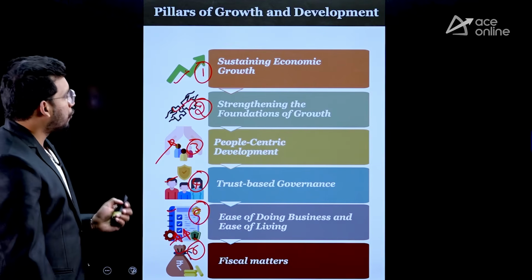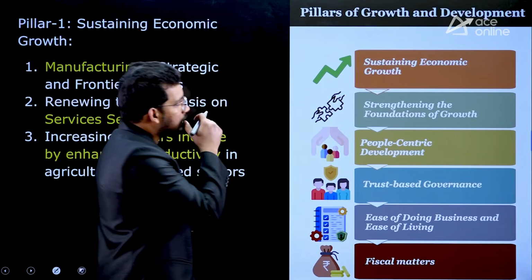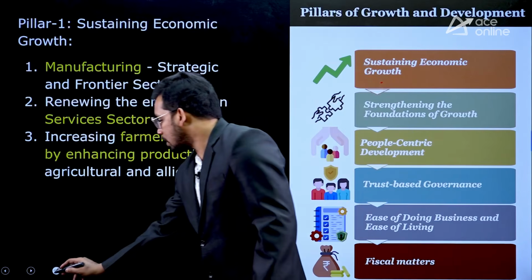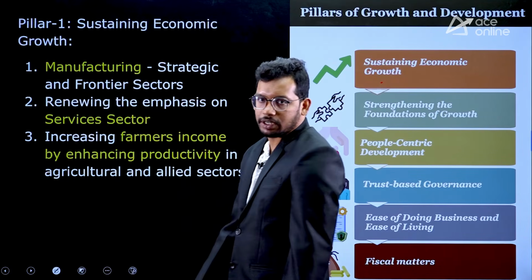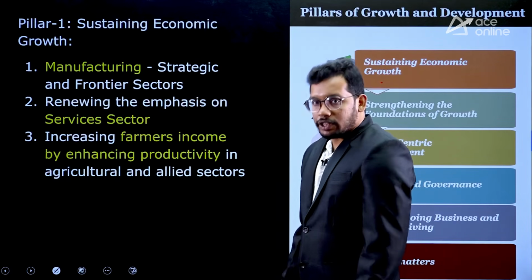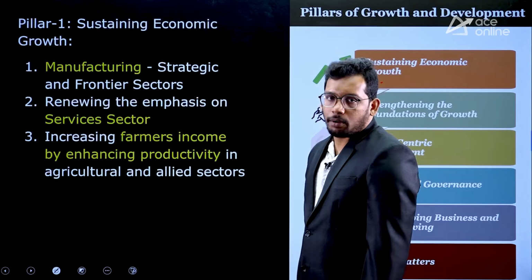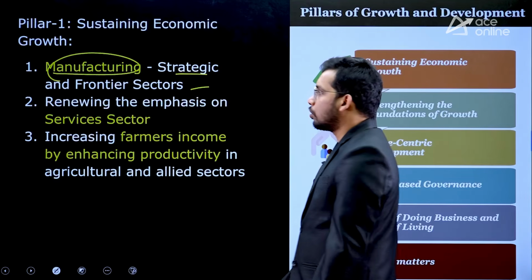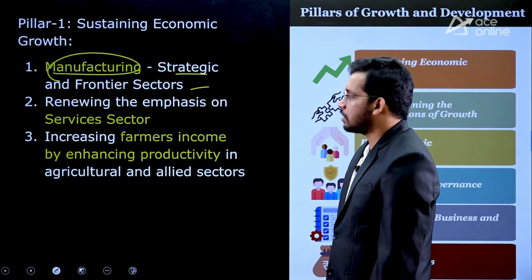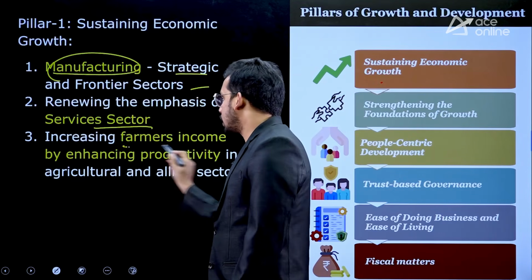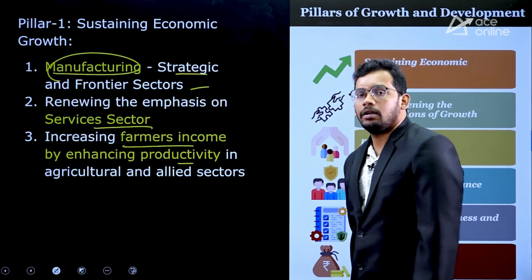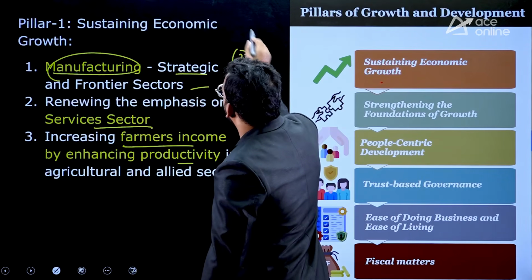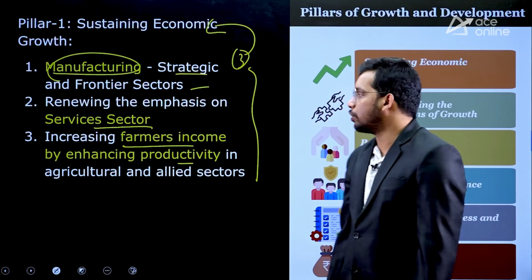Okay. First, let's take up the pillar, that is sustaining economic growth. So this is the first pillar under which the government has presented the budget. Within this pillar, we have 3 sub-pillars: manufacturing, that is to promote frontier sectors in manufacturing, then the service sector, then farmers' income by increasing productivity. These are the 3 sub-pillars within pillar 1: 1.1, 1.2, 1.3.